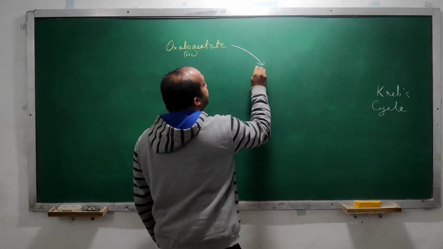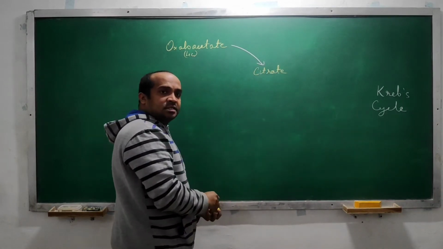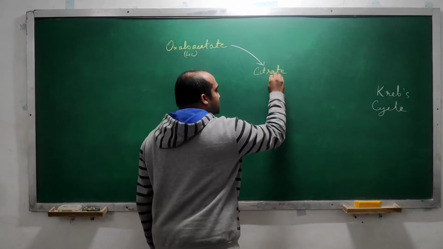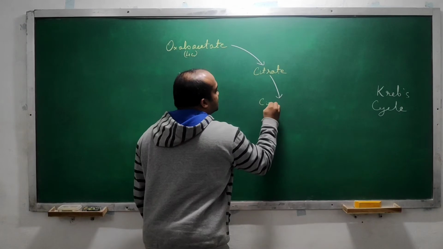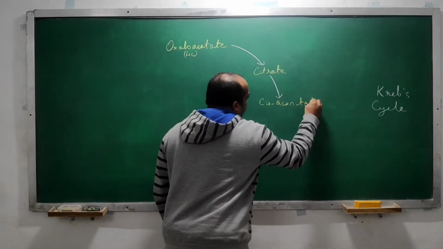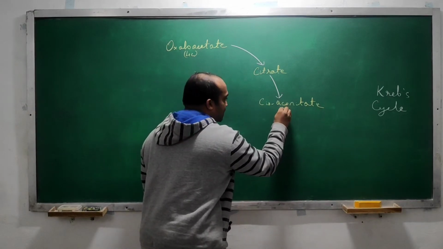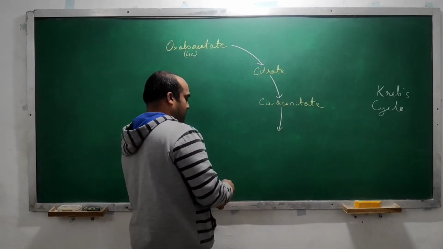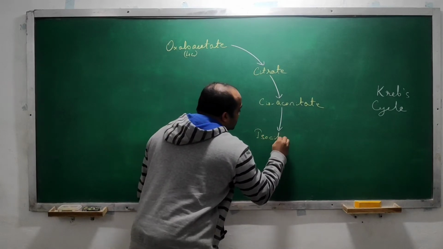Oxaloacetate is converted into citrate, and then this citrate will get converted into cis aconitate, and then cis aconitate will get converted into isocitrate.